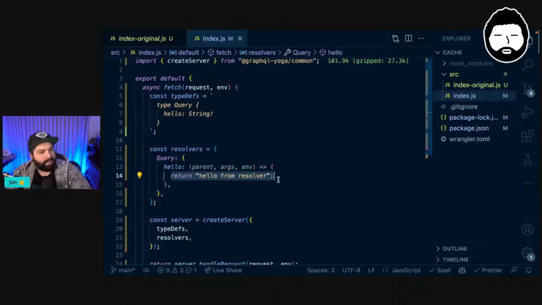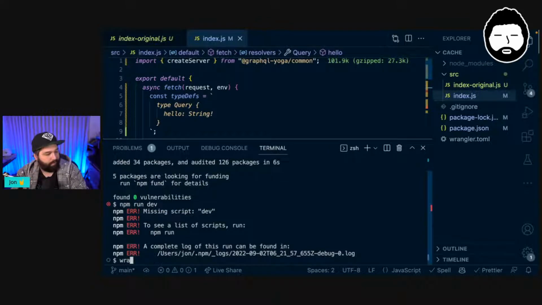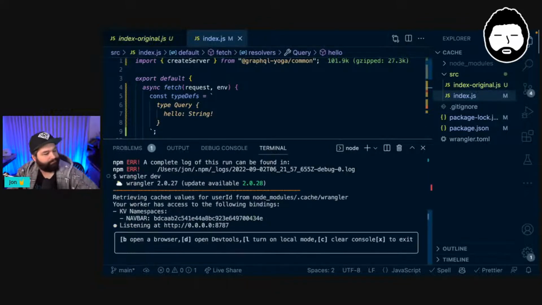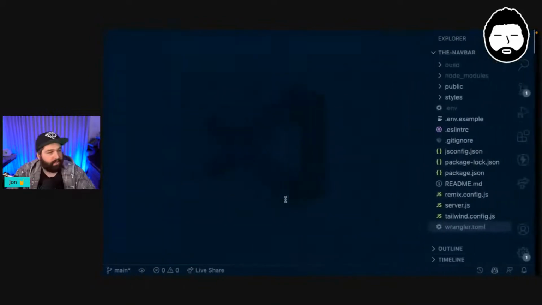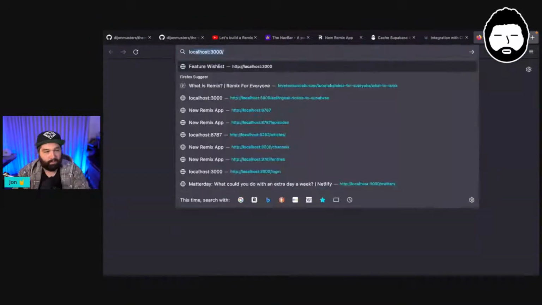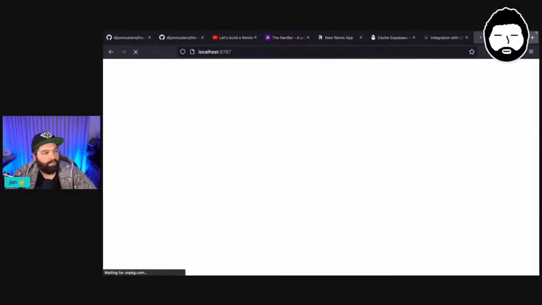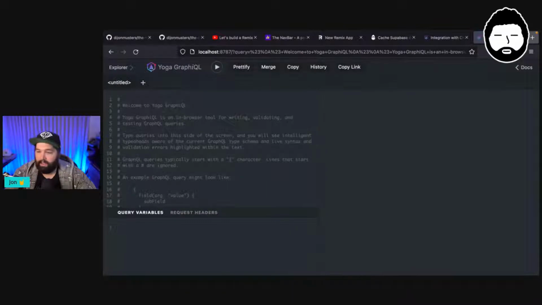So if we save this, and then we run our server by saying npm run, not that, by saying wrangler dev, we're now running at port 8787. So we can come across to the browser and go to localhost 8787. And then, as I said before, if you send a GET request to this, which is what the browser does by default, then we get this GraphQL playground.